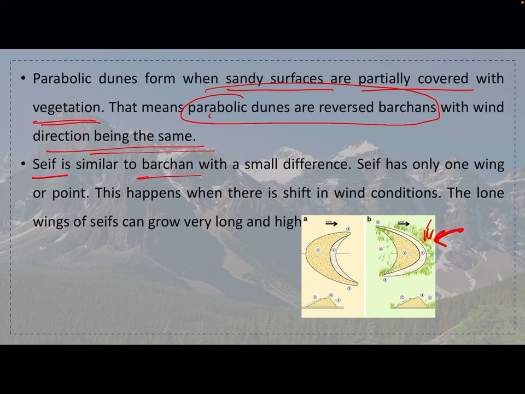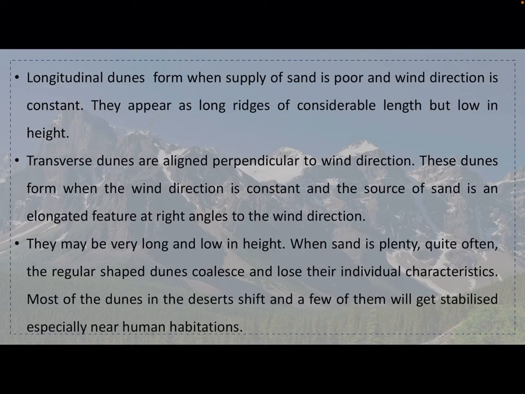Saif is similar to barchan with a small difference. Saif has only one wing or point. This happens when there is a shift in wind conditions. The lone wing of Saifs can grow very long and high.